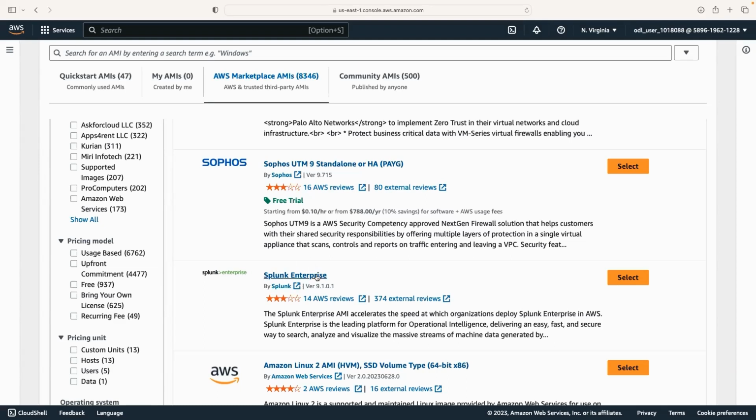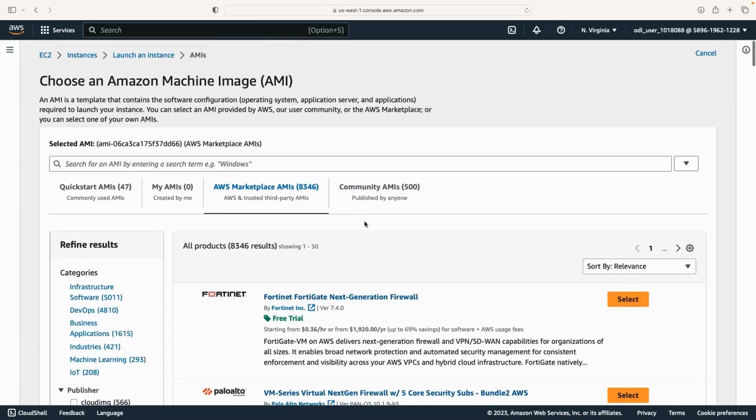Some images are free, some images are paid. For example, if you use this one for Sophos, we have to pay anywhere from $0.10 on a per hour basis or an upfront amount of $788. This depends upon the application and the environment being configured here. The application may not be free. It may be a licensed one, so we have to take care of that. You have to even pay for it.